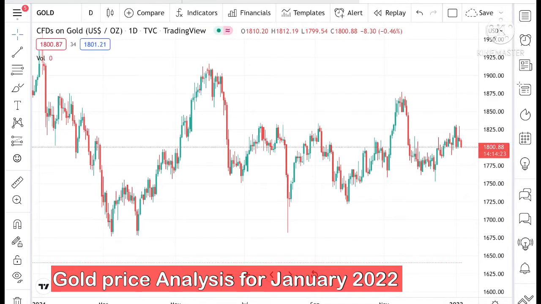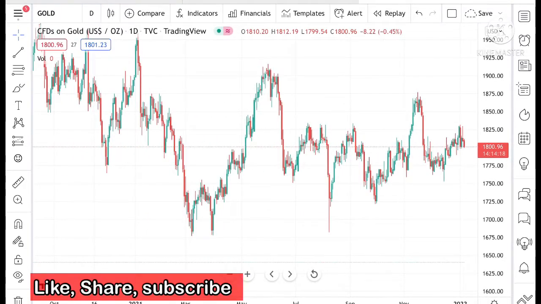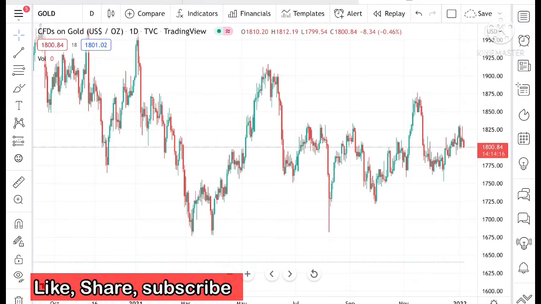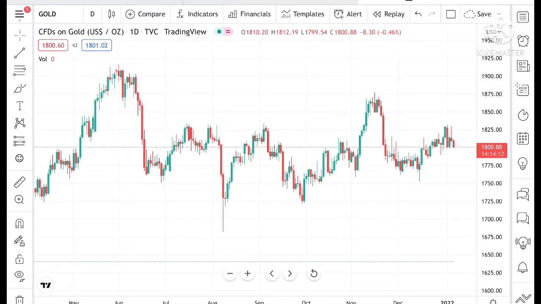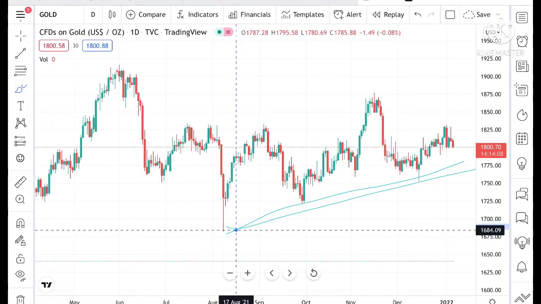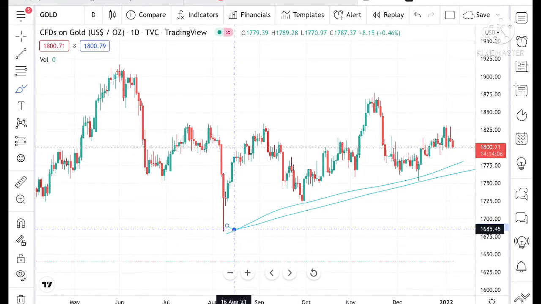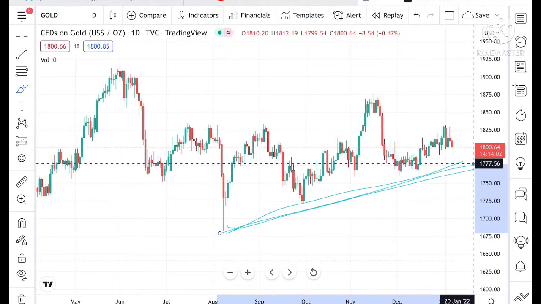Now if we look at the chart, the gold price is currently moving at 1800.96. Going through this particular price, we can see it is an uptrend. After making a support at around 1685, it is in a continuous uptrend.